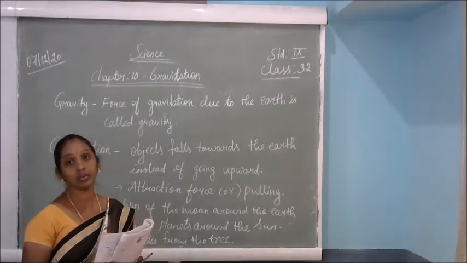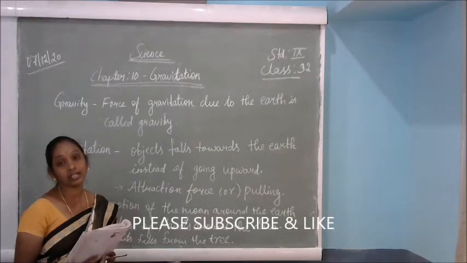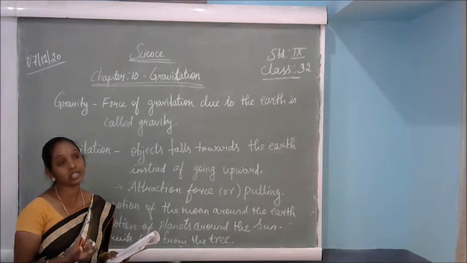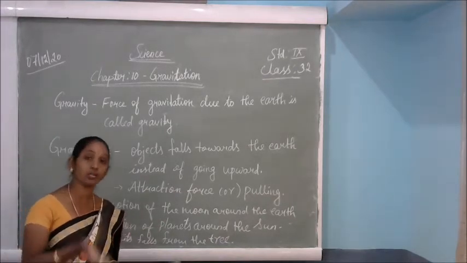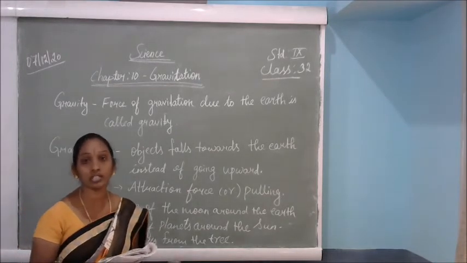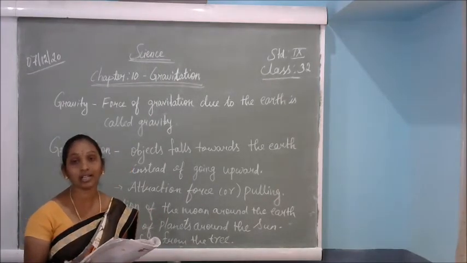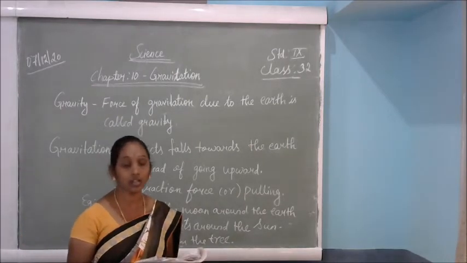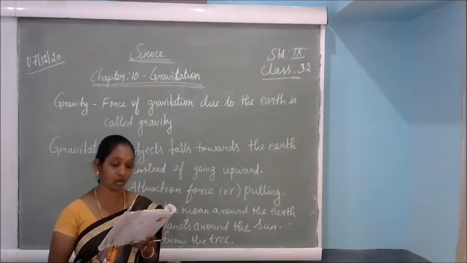What Newton found, while he was sitting under the apple tree, you know that story, was this: the apple just fell on his head. He was thinking about why the apple falls towards the earth, why it can't go to the top of the sky or into space. What is the reason? By then he found that some force attracts the object towards the earth. That force is called what? Gravitational force. In this chapter we shall learn about gravitation and the universal law of gravitation.